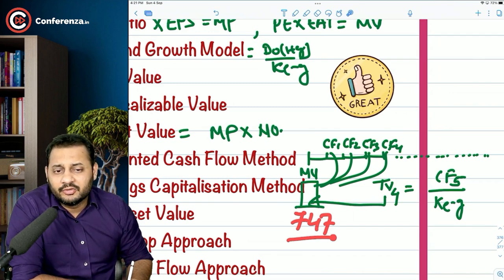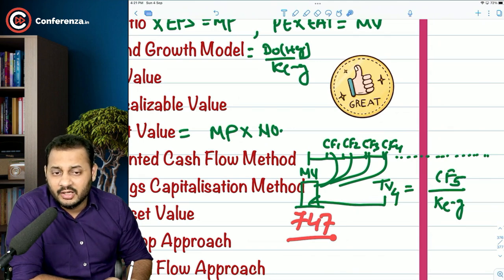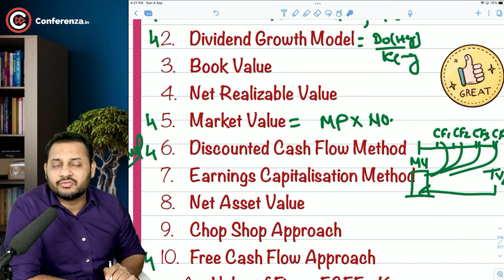And in the question it can be like up to 4 years they will give you the data, and then they will say that perpetuity will be there. Up to 5 years they will give you the data, and then they will say that the perpetuity will be there. So there are lots of varieties under the discounted cash flow method.